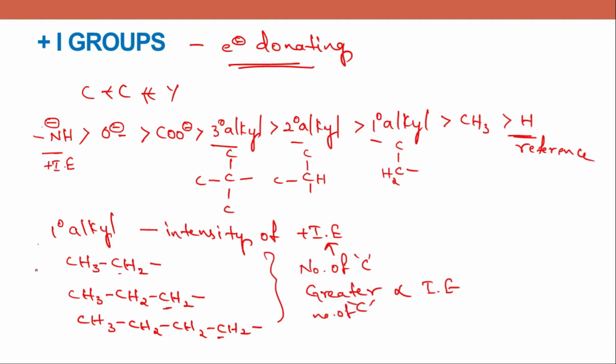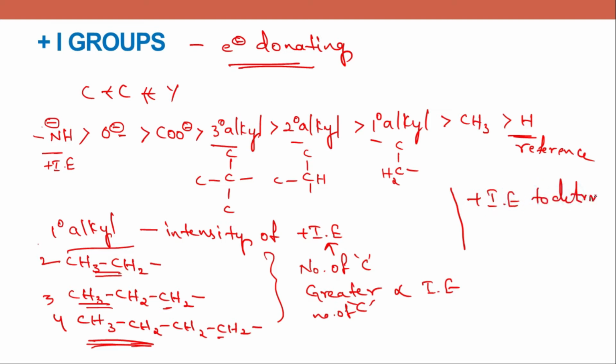Okay, here you have 2 carbons, here 3, 4. So this will have the greater inductive effect, and then comes this molecule, and then in the last the ethyl molecule. Okay, and we are using this positive inductive effect to determine the basicity of amines. We'll also discuss this with a few examples.